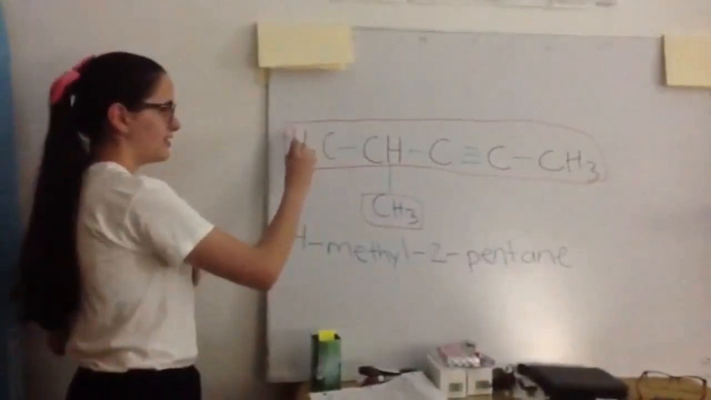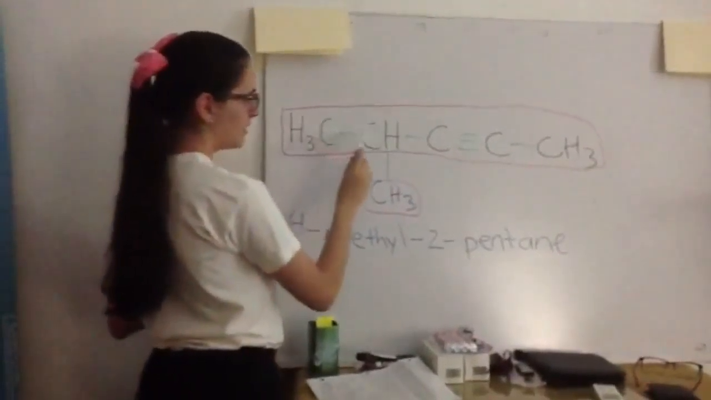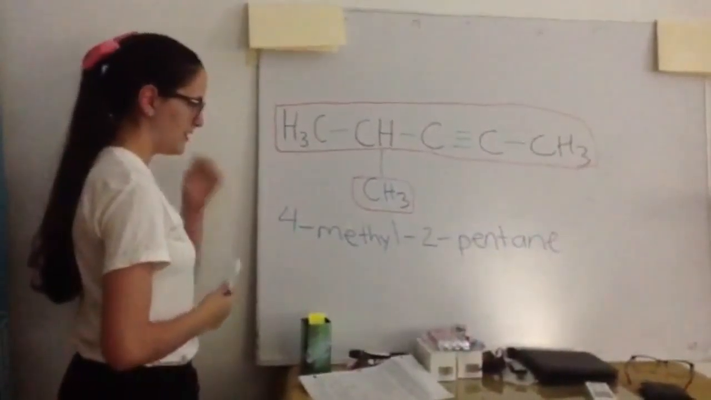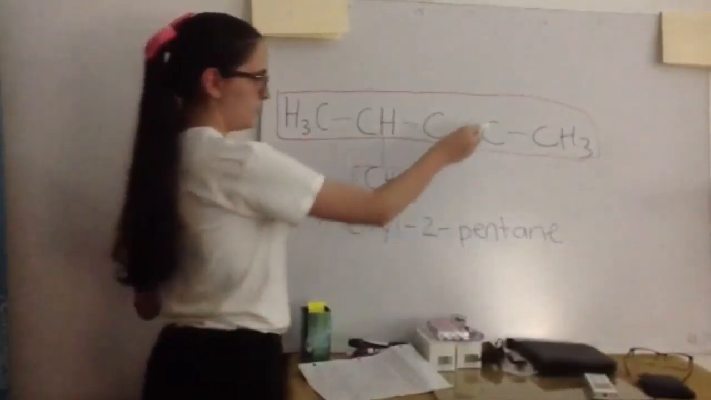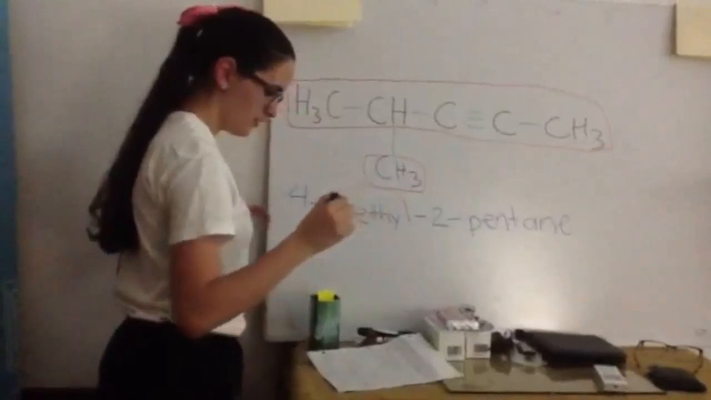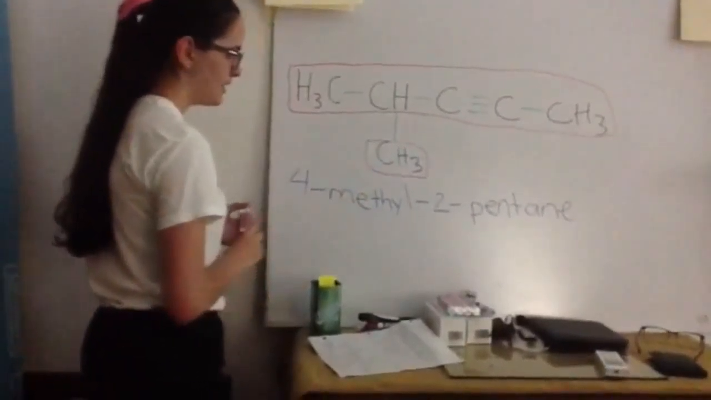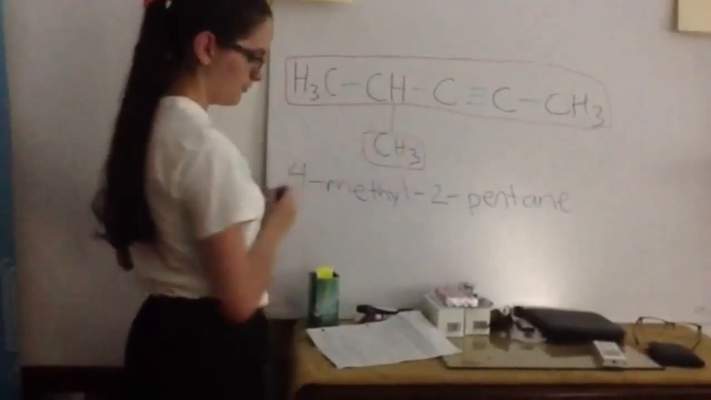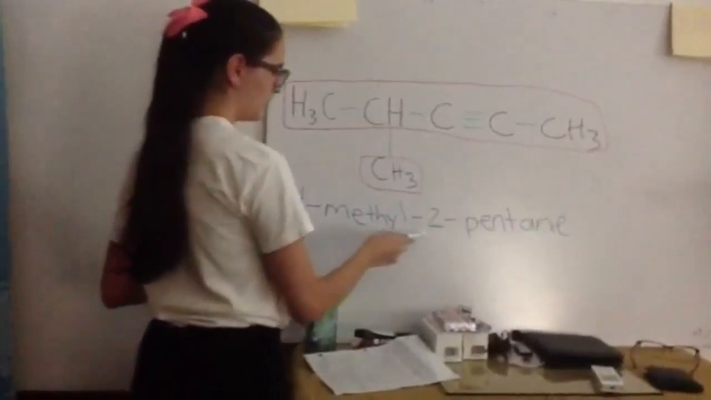First, we identify the longest chain, and we have 5 carbons. It is a pentyne. It is a 2-pentyne because a triple bond is on the 2nd carbon. And then we find a carbon alone. It is a methyl, and it is located on the 4th carbon. So the name of this hydrocarbon is 4-methyl-2-pentyne.